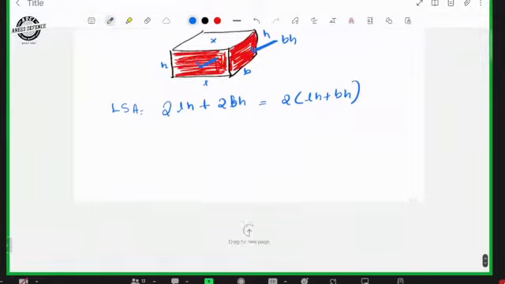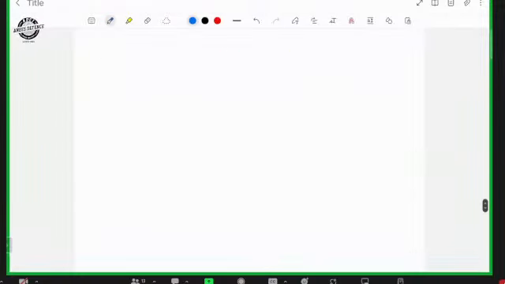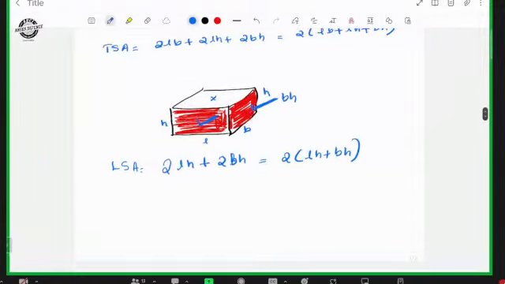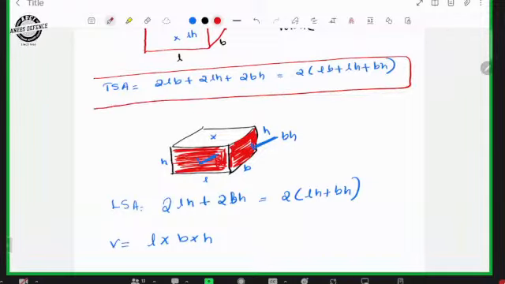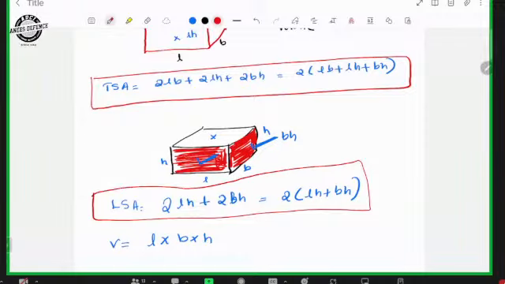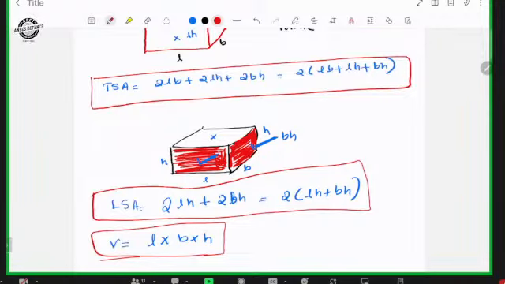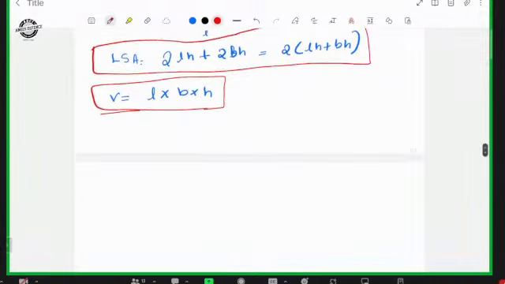Then what is the volume? Volume will be length into breadth into height. So these are the 3 important formulas related to a cuboid. Total surface area is 2 into LB plus LH plus BH. Lateral surface area is 2 into LH plus BH, and volume is equal to length into breadth into height. So this is cuboid.